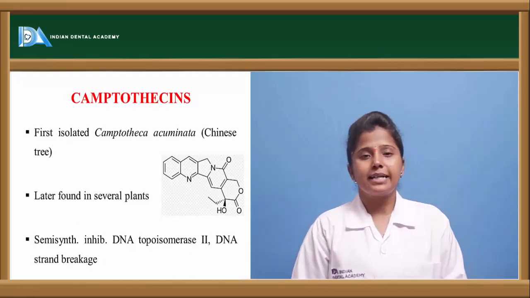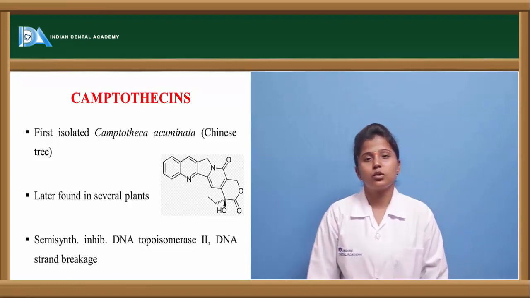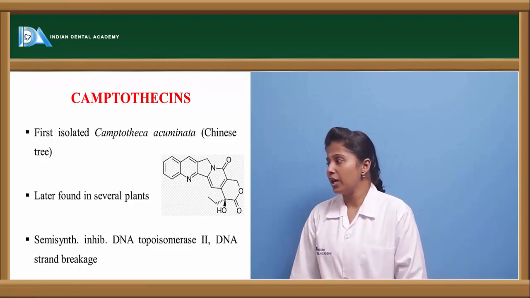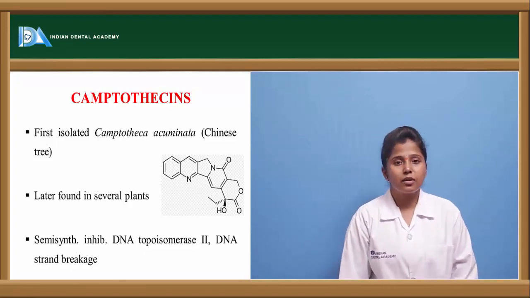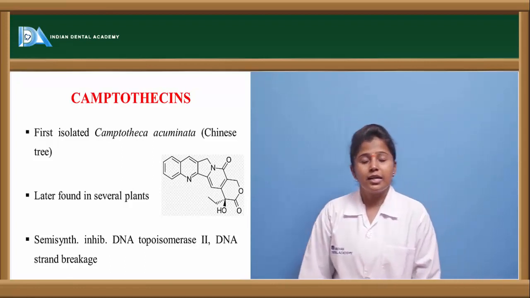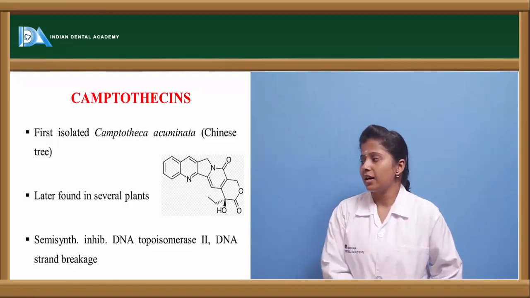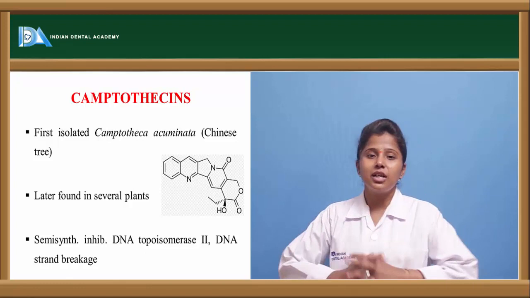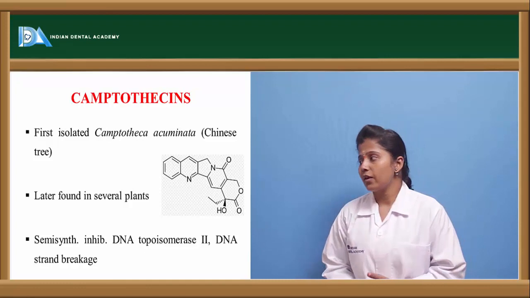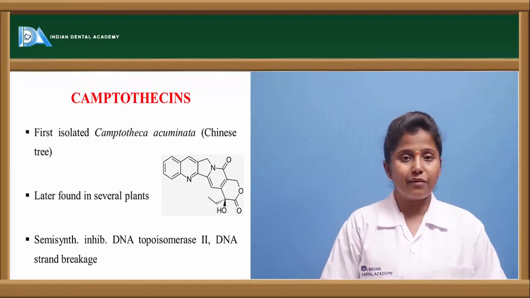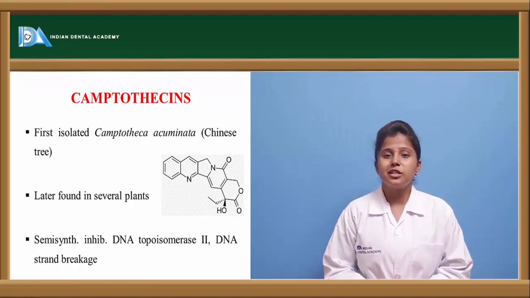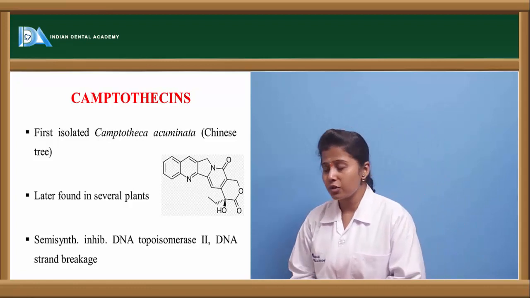The other plant extracted derivatives are camptothecins. Camptothecin analogues are used, and these are extracted from the plant called Camptotheca acuminata. This is one of the Chinese plants, and from this Chinese plant these camptothecin analogues are derived. Initially they were discovered from this plant, but later they were also found in other species of Camptotheca. There are various species of the Camptotheca plant, but initially it was found in the acuminata species, and now it is found in various other species also.